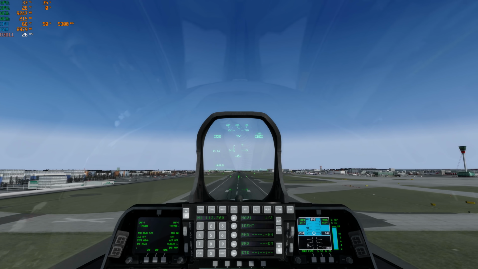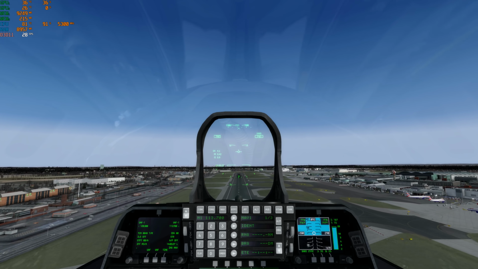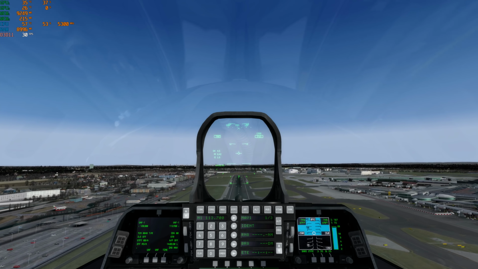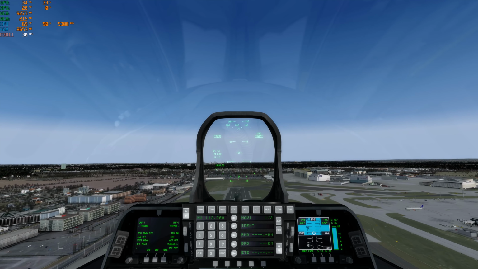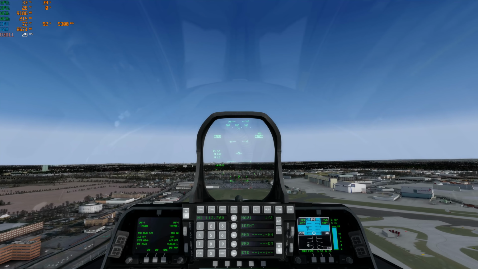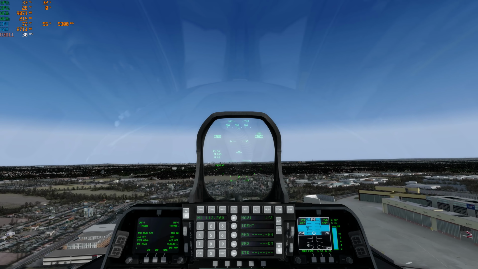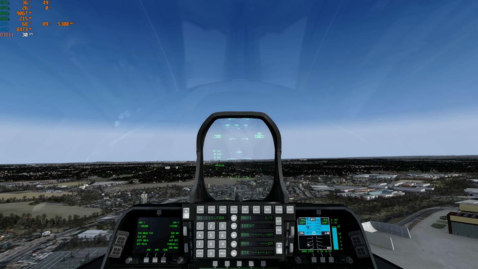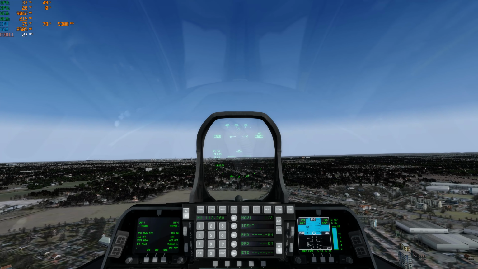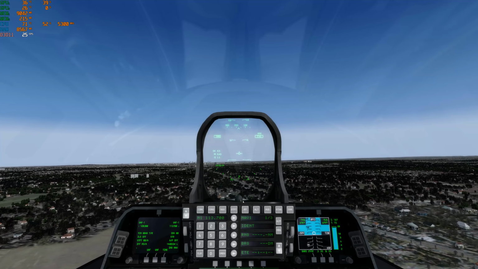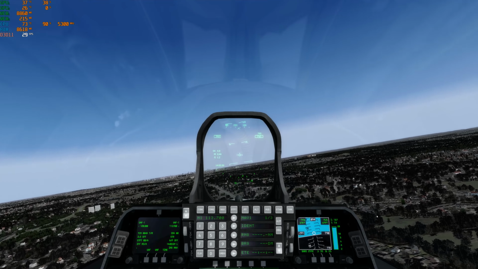So here we go. So everything's nicely loaded right now. Passing it. As soon as we turn around, we're going to run into some problems. Alright, so we've passed EGLL, and we have the city in the background over here. Let's go ahead and turn around and see what happens to our buildings.